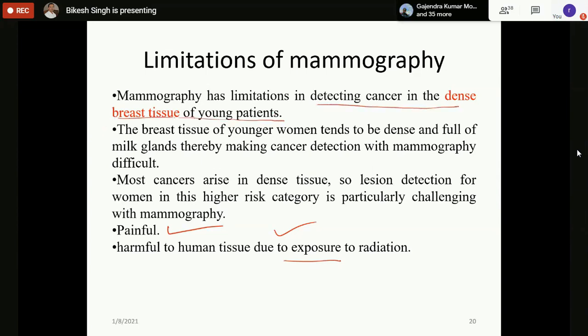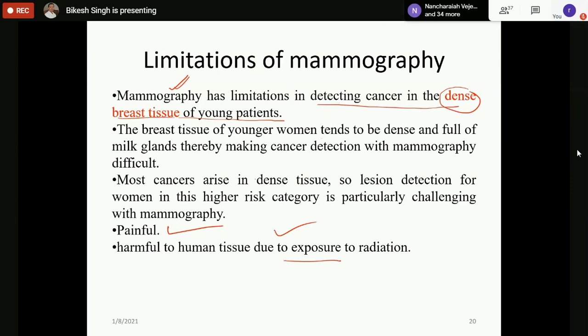Though generally cancer does not occur in very young patients, less than 30 or 40 years, many such cases are now observed. Mammography is not successful in detecting cancer in dense breasts because dense breasts are filled with milk glands, and that's why it fails in detecting cancers in dense breasts.